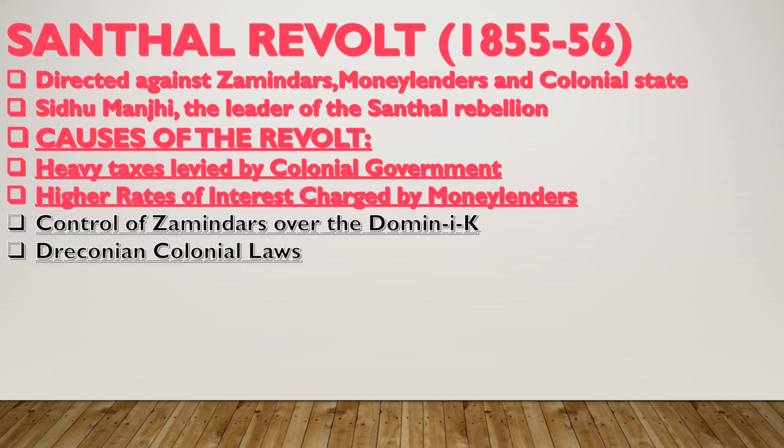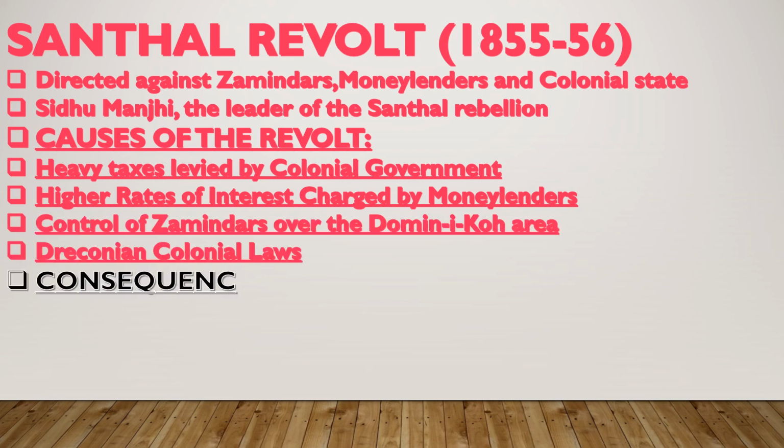Control of zamindars over the Damin-i-Koh area. Zamindars were given the Damin-i-Koh area to collect taxes, but the zamindars wanted to extend their influence in this area. That's why they were not happy with the zamindars' attitude. They also opposed the zamindars, and they opposed the draconian colonial laws which were imposed to punish and suppress the Santhals here. These are some important causes we have to discuss about the revolt of Santhal in the year 1855-56.